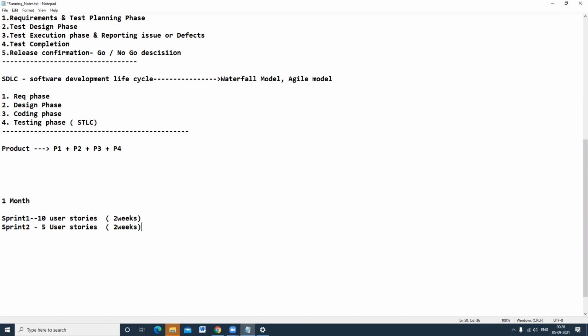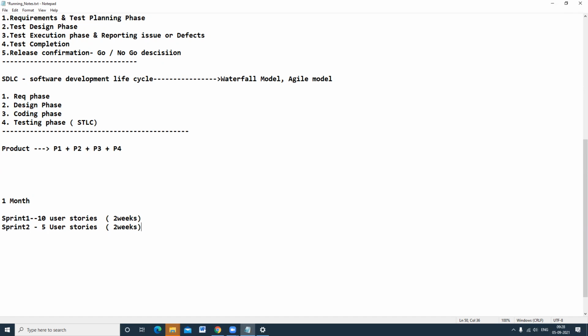Once all the 10 user stories and all the 100 test cases have passed, the team will immediately work on the sprint 2 user stories because testing and everything completed successfully.